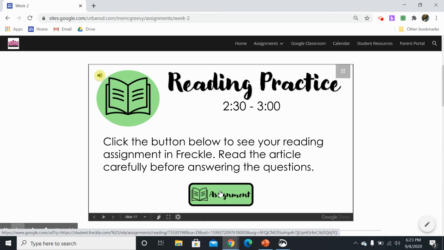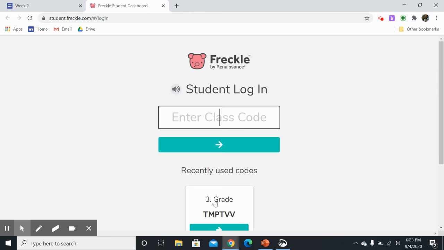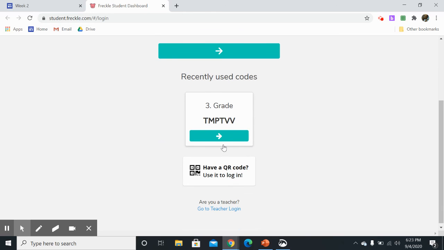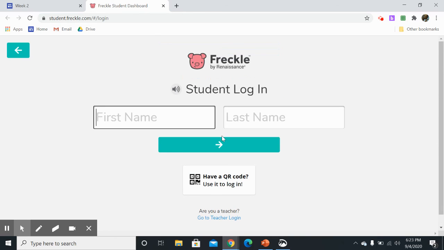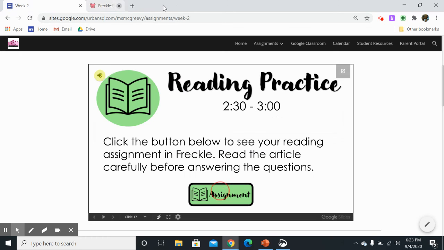So you're going to click on the green button. It's going to take you to log into Freckle. Remember, you're just going to log in. You shouldn't have to log in with the class code. You can just click this button right there, and then you type your first name, your last name, and you are done. That's the last part of our day.